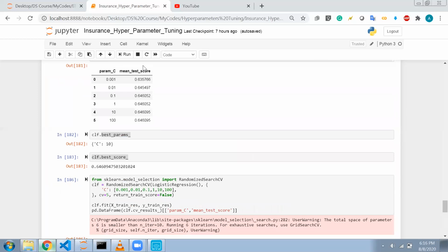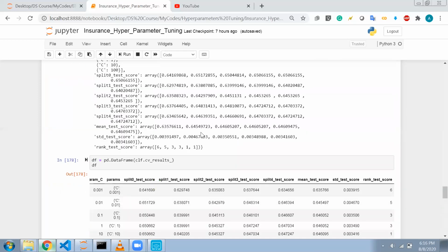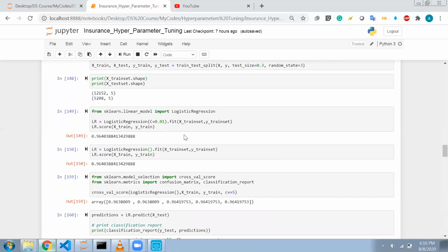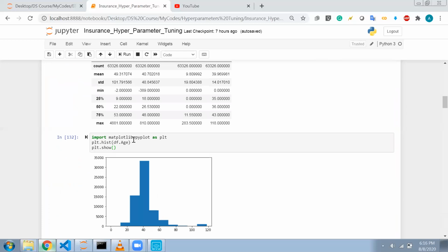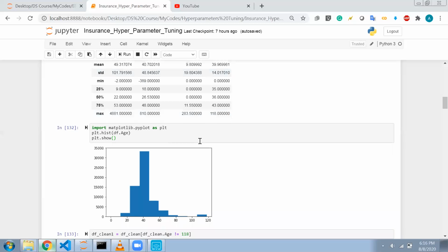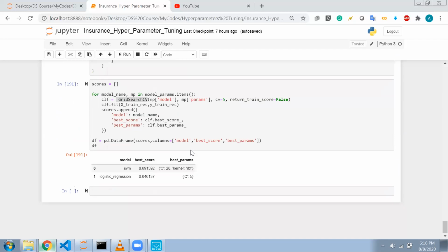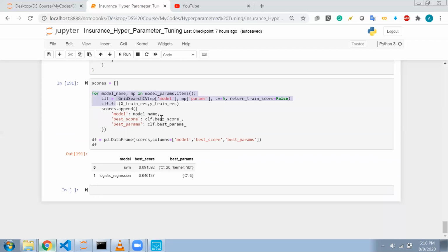Okay students, do revise all the things that we have studied. I have shared the GitHub link with you, so you can download it and run it. When you run this part, it will take a lot of time.